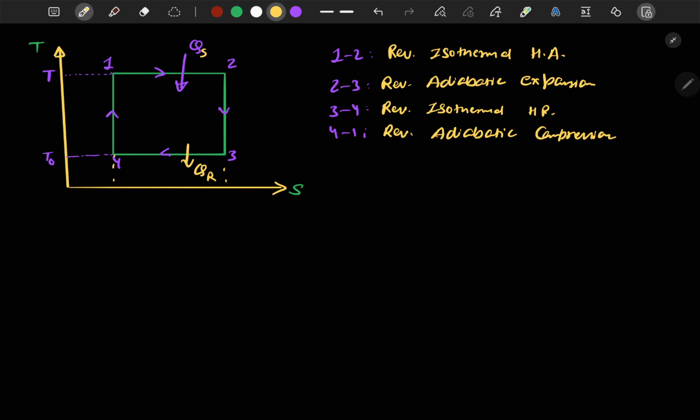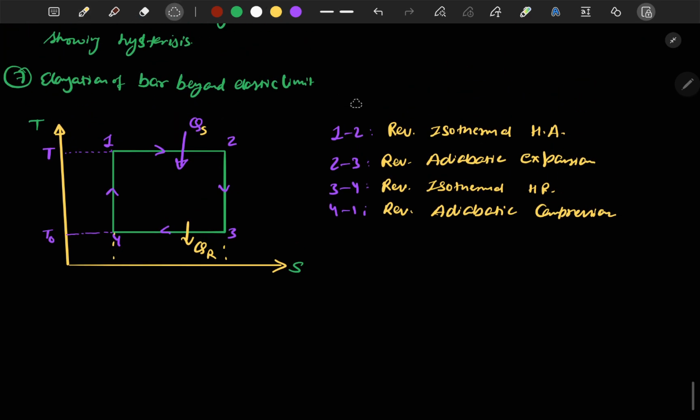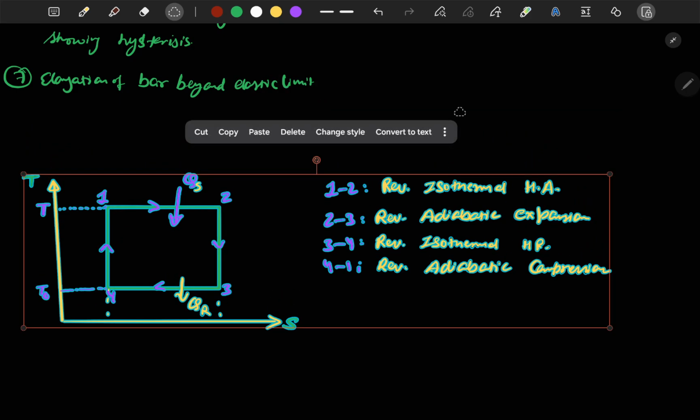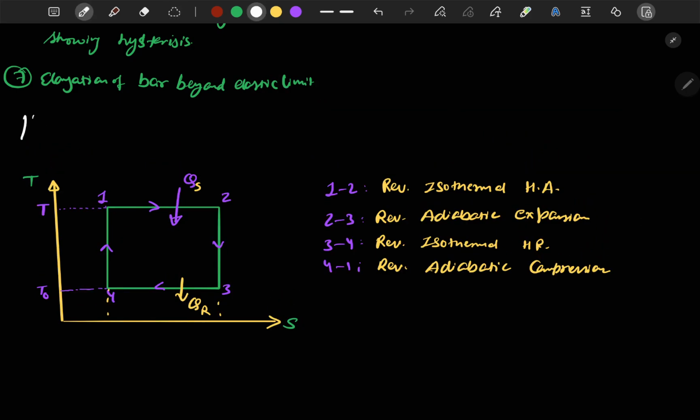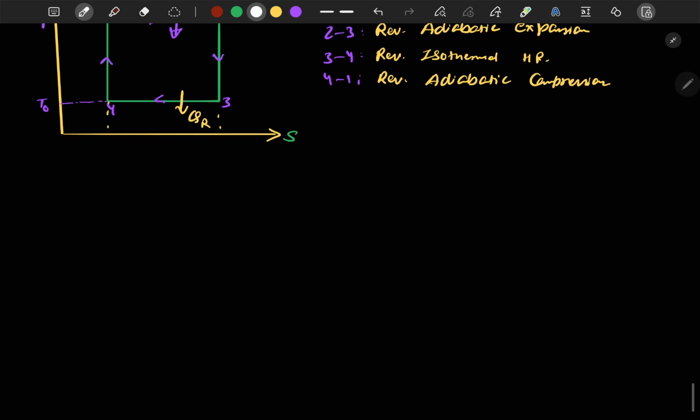Now, you should remember that this is a Carnot cycle. We will use this cycle frequently in our next few topics.